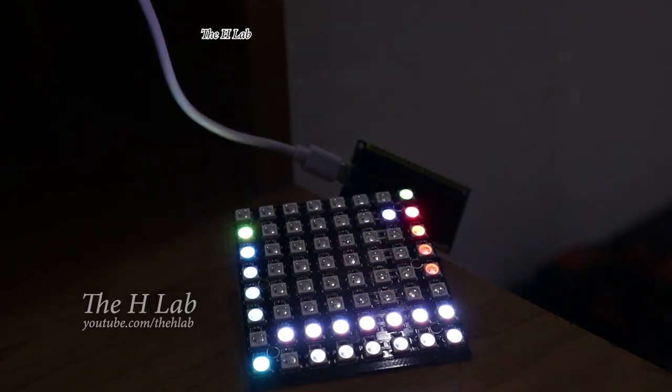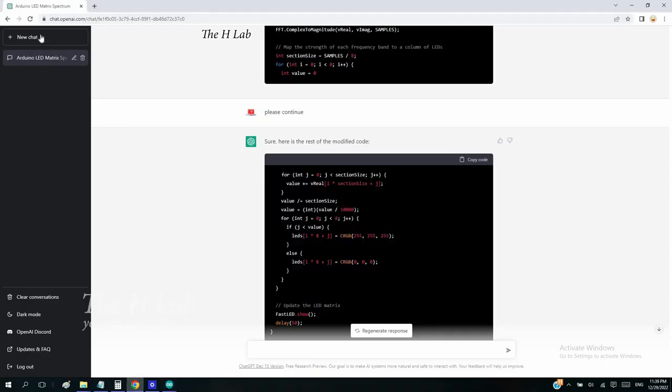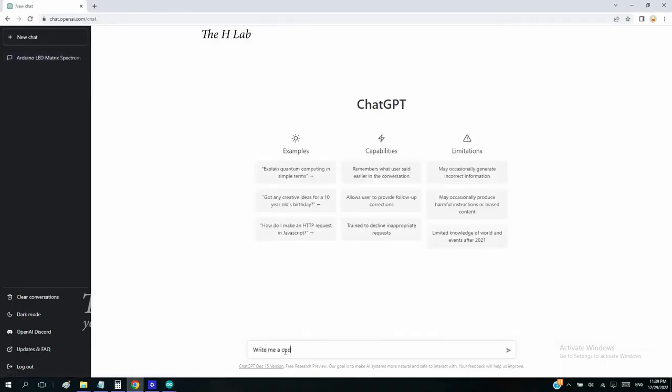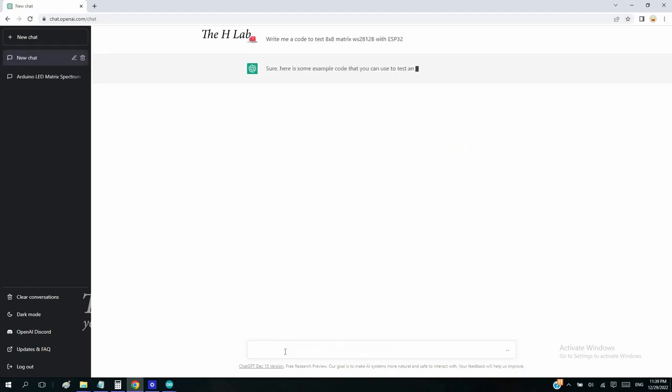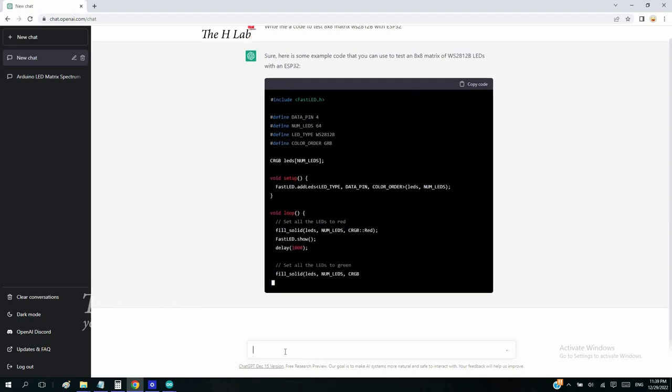Have you noticed that in the code only black and white are used, but my LED matrix shows multiple colors? I suspect that my LED matrix has some problem. So I asked ChatGPT to write code to test my 8 by 8 matrix.